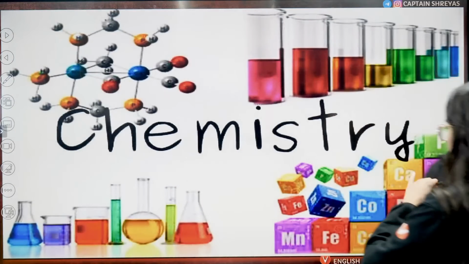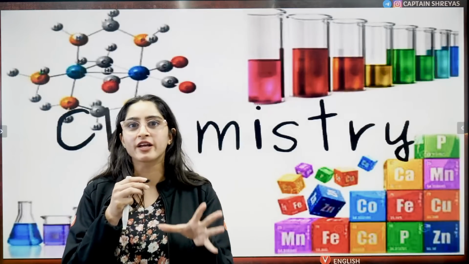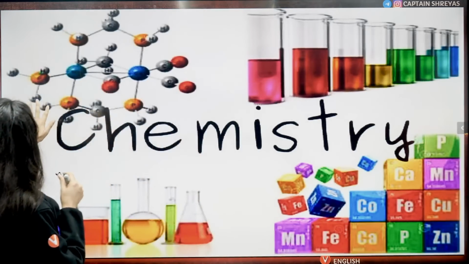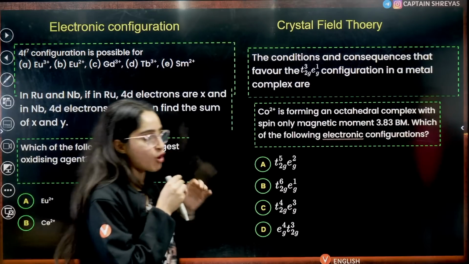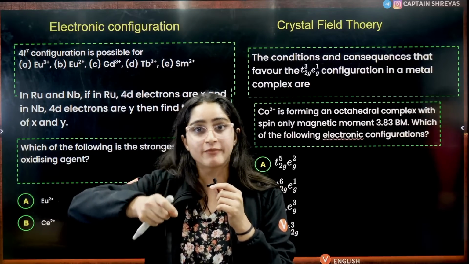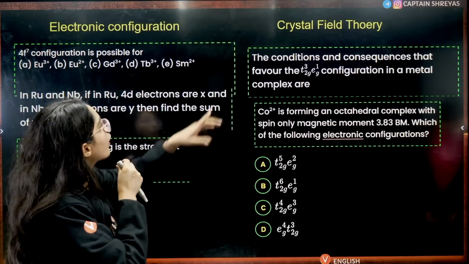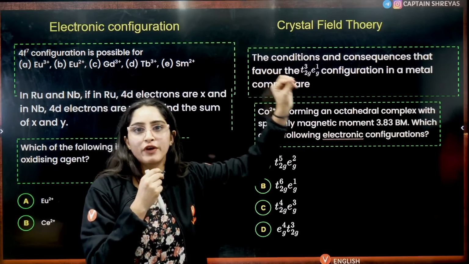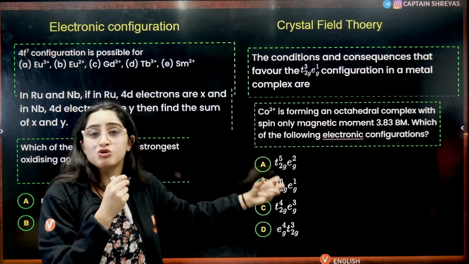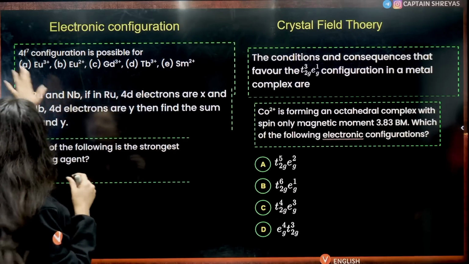Time for chemistry. Now guys, as sir has told, photoelectric effect and work done in isothermal isobaric processes have also been asked in chemistry, right? Now starting with the other topics, the first is electronic configuration. We usually ignore the electronic configuration of d block and f block elements, especially lanthanoids, so these questions are being asked directly from that. Next is your crystal field theory. From crystal field theory, directly on octahedral complexes, they are asking these kinds of questions with t2g, eg, very simple complexes, very simple questions they have asked you, right?